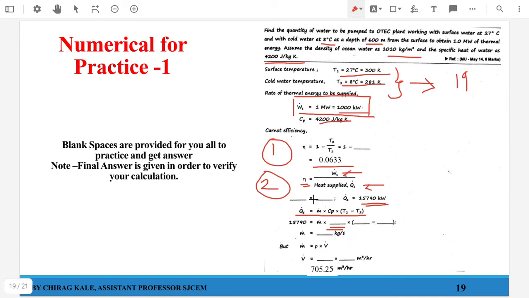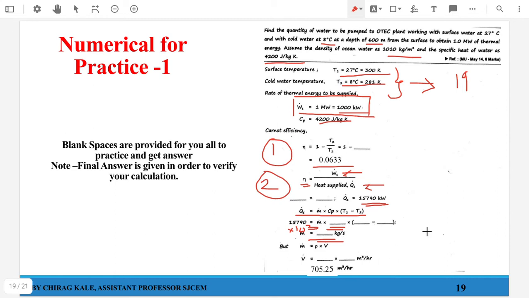If you are taking Cp as 4200, this has to be 15790 into 10 raised to 3. If you are taking 4200, or you can even take 4.2, you can find out the answer. So you will be getting a mass flow rate which will be around 197 something. Okay, that is in kg per second.